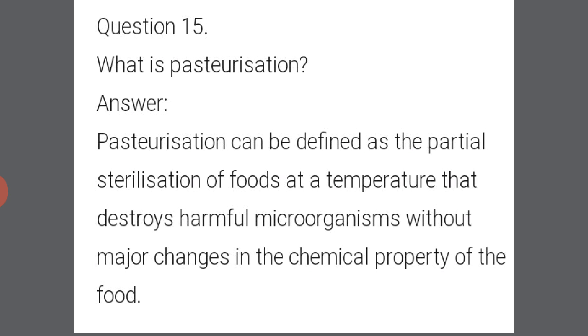Pasteurization can be defined as partial sterilization of food at a temperature that destroys harmful microorganisms without major changes in the chemical properties of the food. Okay, so pasteurization is basically to prevent the food from being spoiled by heating it at a particular temperature, which destroys all the harmful microorganisms.